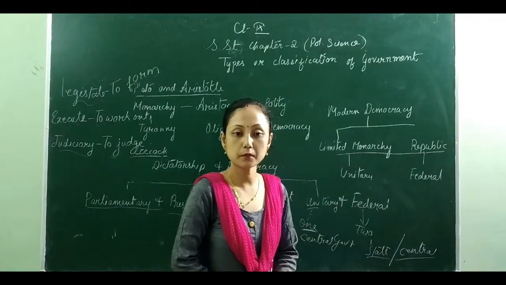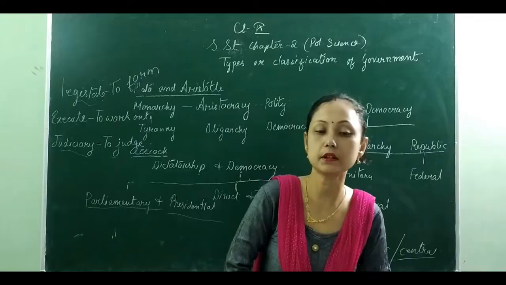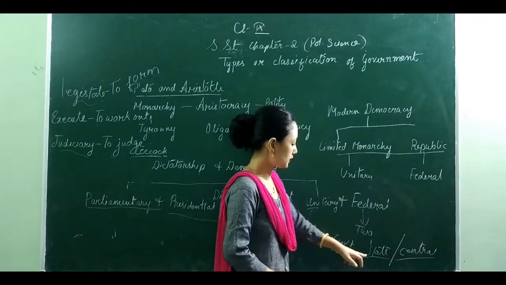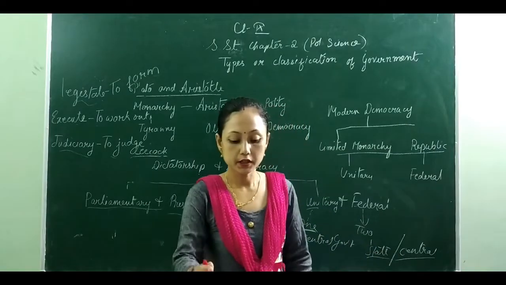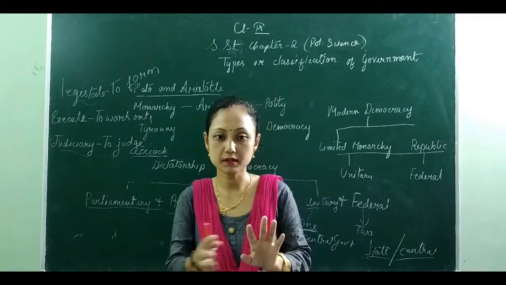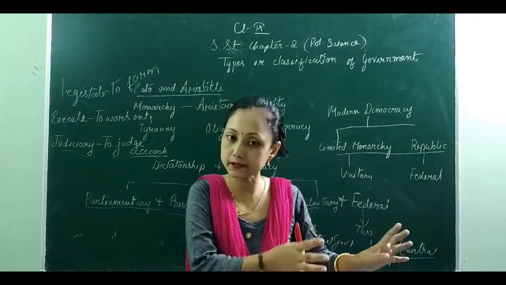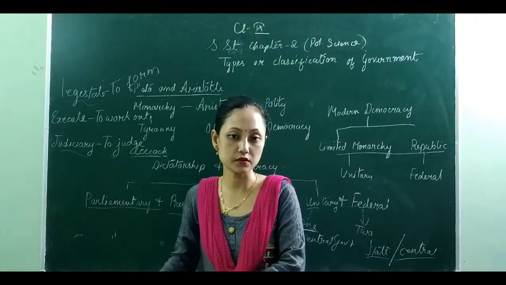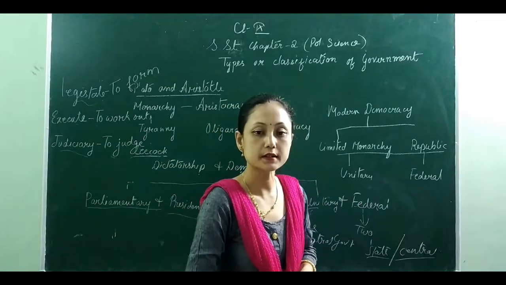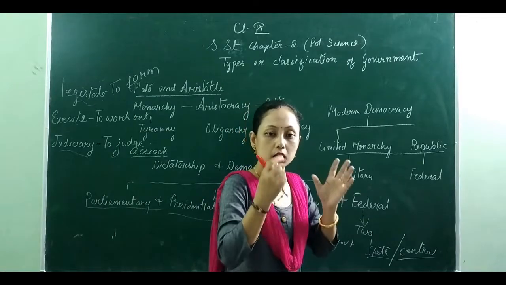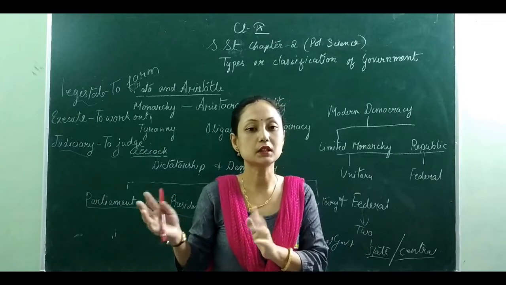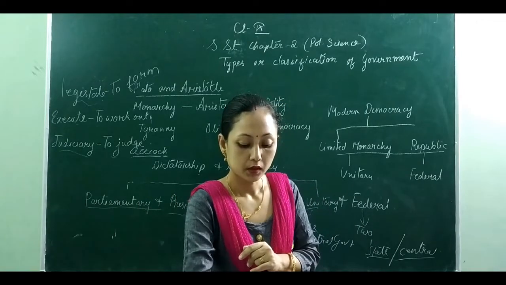Now, federal form of government is the one which has two forms of government. That is the state government and another one is the central government. State and the central government. Here we find that there is no centralization of power. Decentralization means the power is not vested upon the center alone, nor upon the state alone. State and the central government have similar powers. Another one is the separation of powers, which means some powers are distributed at the state level, some powers are distributed at the central level.